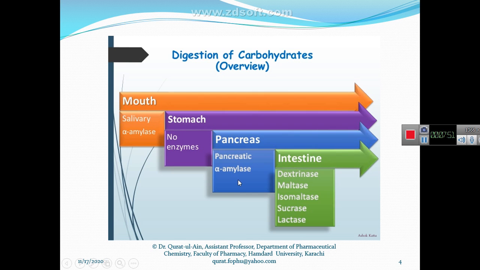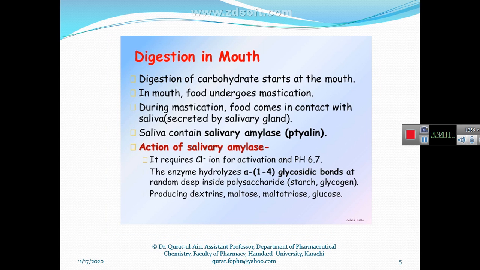further digests the food, and then in the intestine there are different enzymes that together we call dextrinase. These are five enzymes that are released from the small intestine. These take part in further digestion in the intestine. So what happens in the mouth? In the mouth, chemical and mechanical digestion takes place. How do chemical and mechanical digestion take place in the mouth?